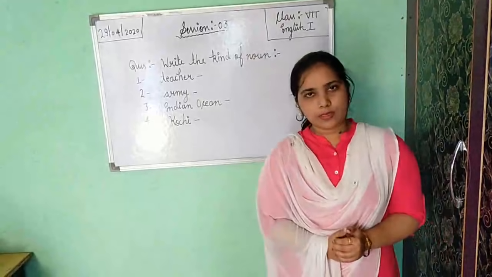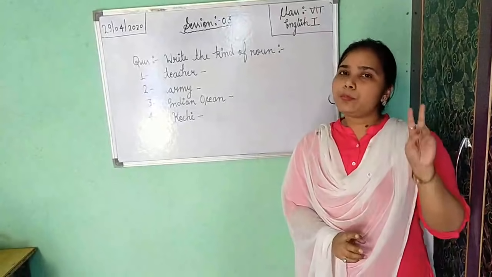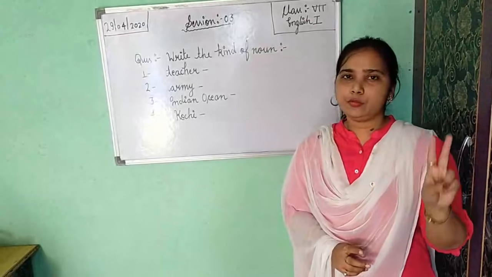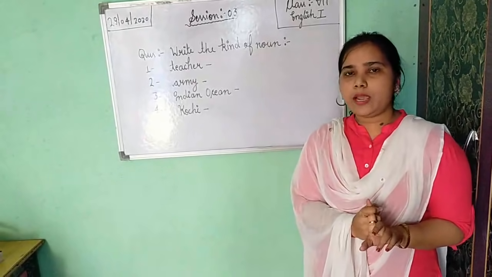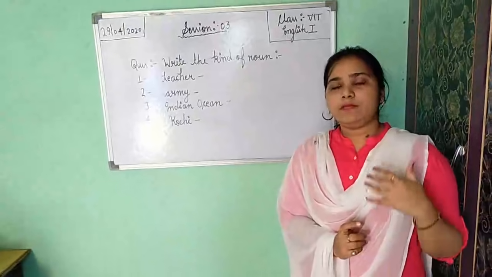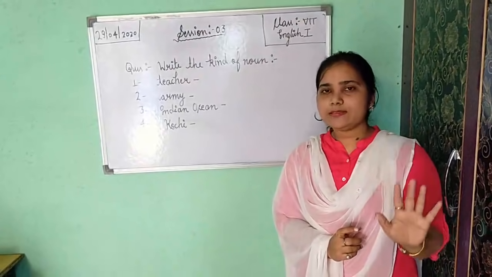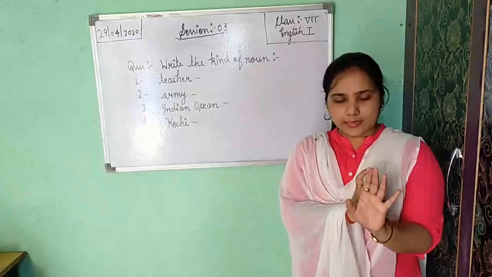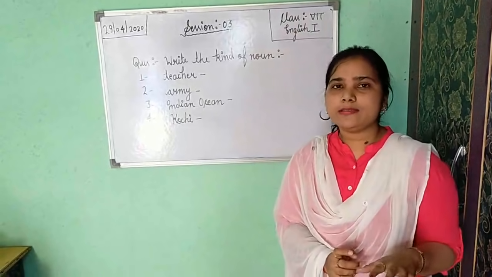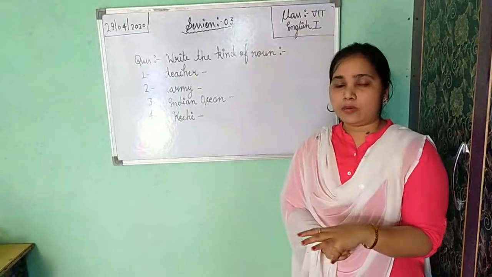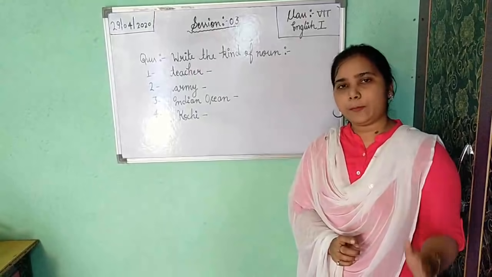Now the kinds of noun. In the second session I told you about the kinds of noun. We can divide noun into two parts. The first one is concrete noun and the second one is abstract noun. In concrete noun, I told you, it is the noun which we can see or touch with the help of our five senses. Five senses means hearing, sight, touch, smell and taste. If you can use your five senses, that is your concrete noun. And if you are not able to use your five senses, that is your abstract noun.